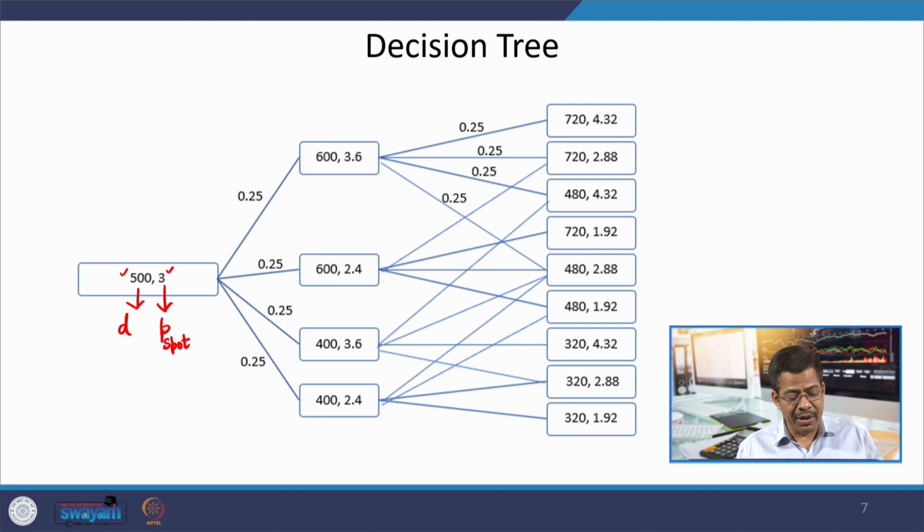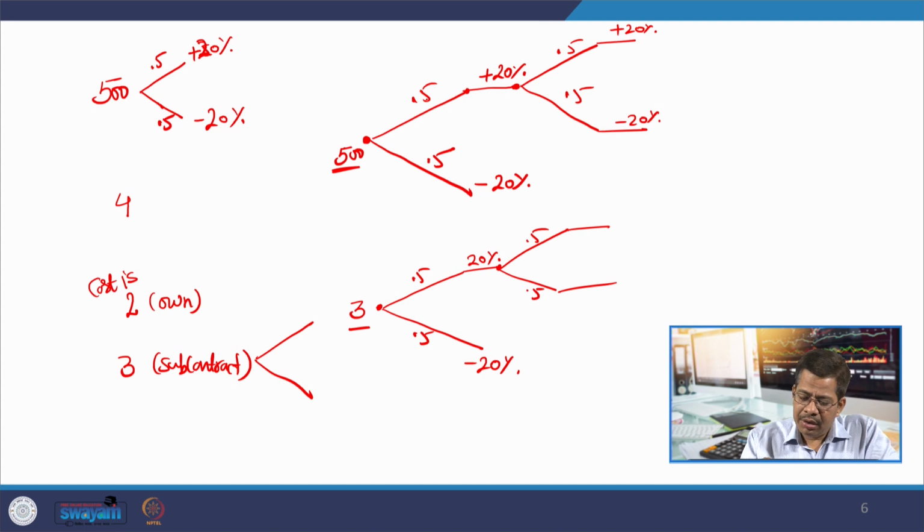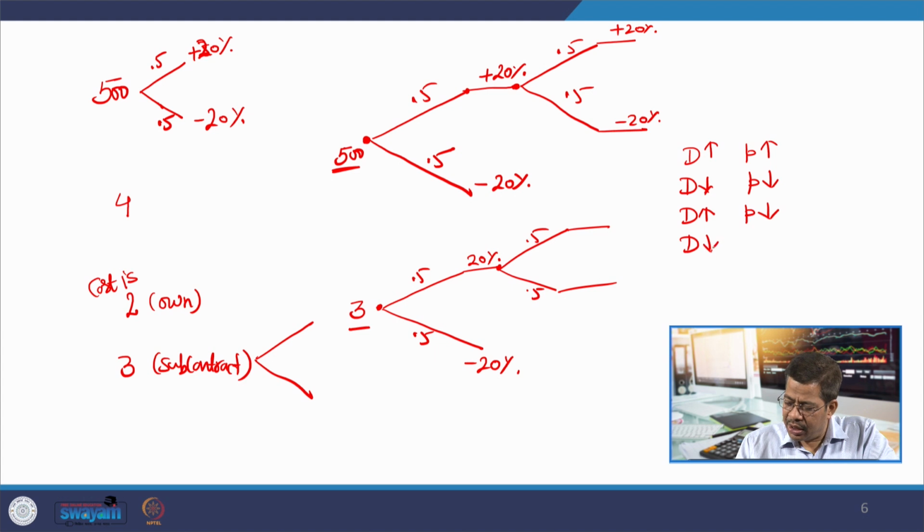Then there are possibilities that demand is also increasing and price is also increasing. So, now you see there are 4 possibilities: demand increase, price increase, demand decrease, price decrease, demand increase, price decrease, and demand decrease, price increase.